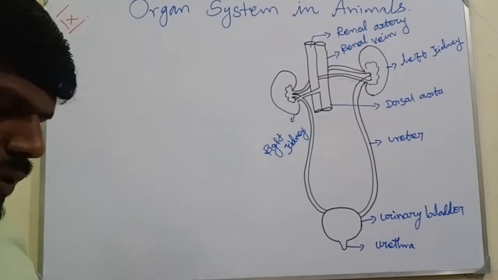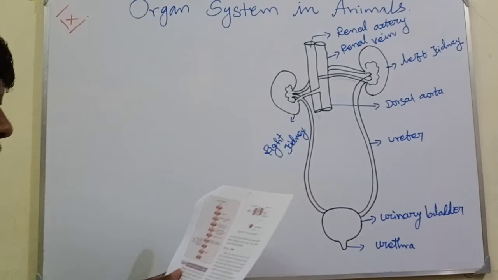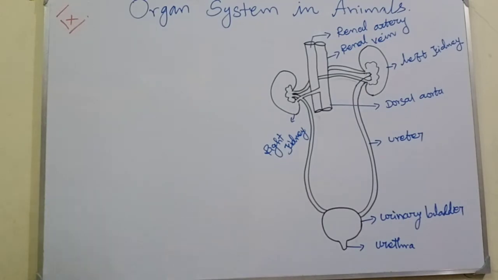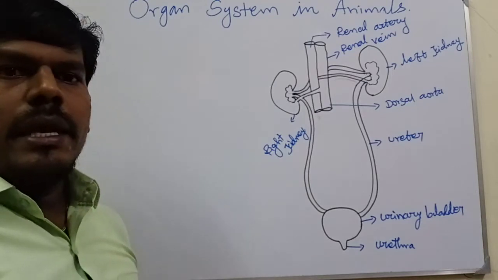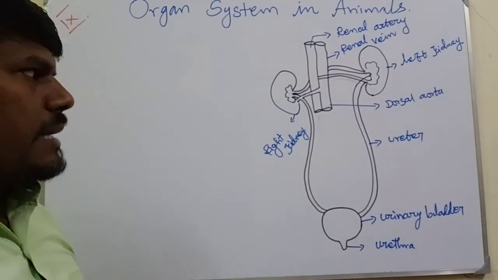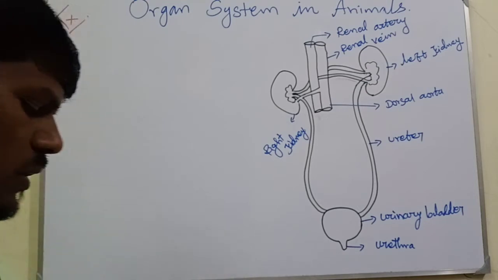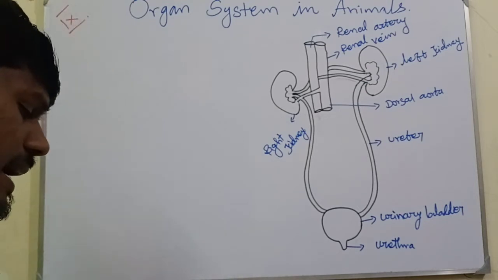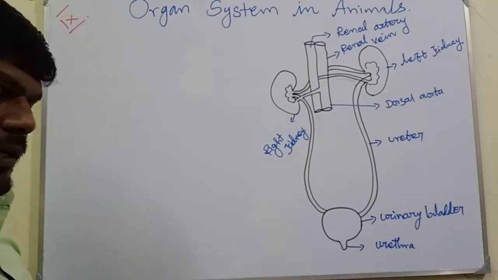Next, the human kidney. See that structure. The human kidney is a bean-shaped organ of reddish brown color. You know the bean seed of dicot plants, it is bean-shaped and reddish brown. The kidneys lie on either side of the vertebral column in the abdominal cavity.